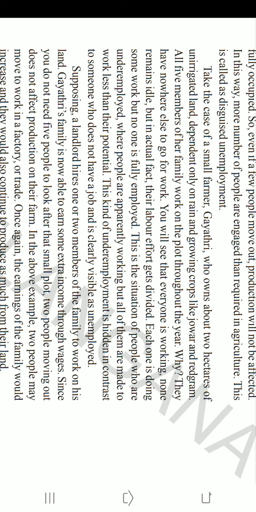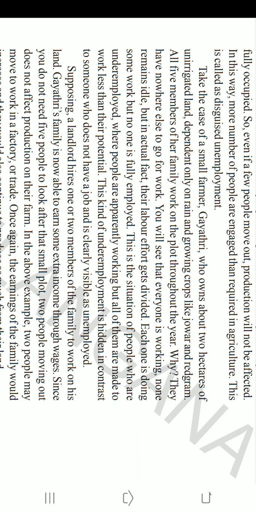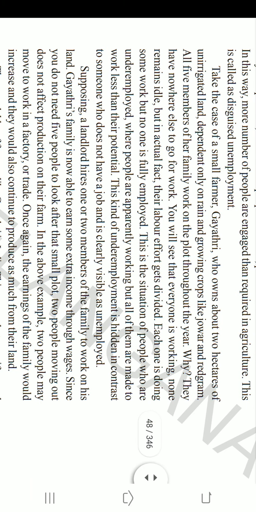For example, when all 5 members were working on the same piece of 2 hectares, their income was some 10,000. When 3 members are taken out and earn some additional income of 5,000, the total income of Gayatri's family, earlier 10,000 when 5 members worked on the same field, has now become 15,000.